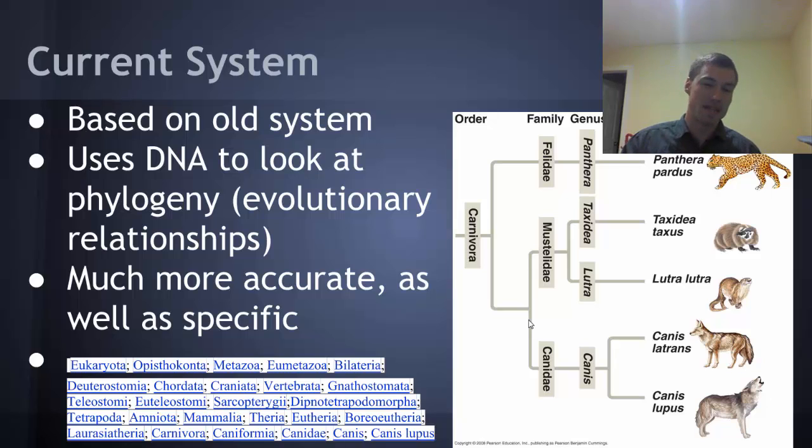We actually start with domains now, and this domain would be Eukaryota. And then you can see down here, this is the entire full classification for Canis lupus, and you can see that there are many, many more. There are subkingdoms, there are superclasses, all these different types of things that are designed in order to make the system more accurate as well as more specific, and to group organisms based on shared characteristics.